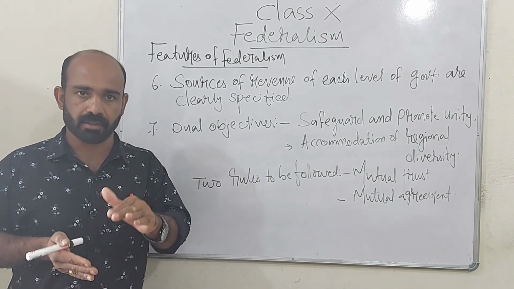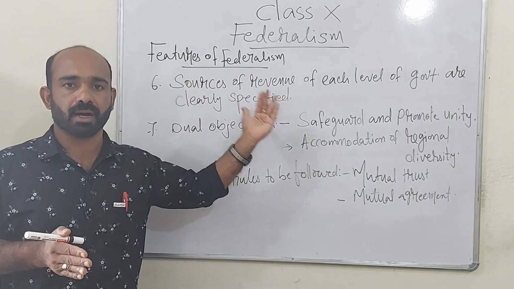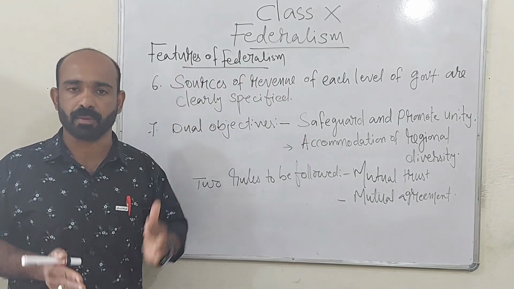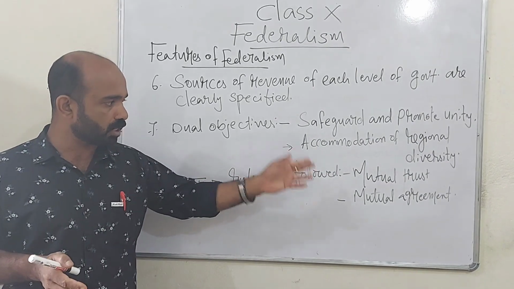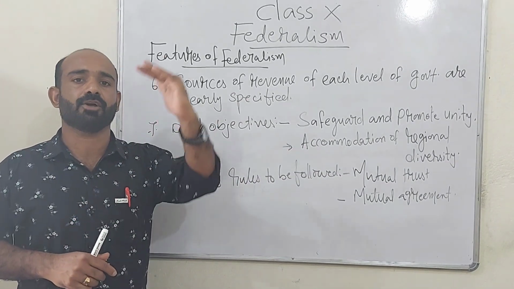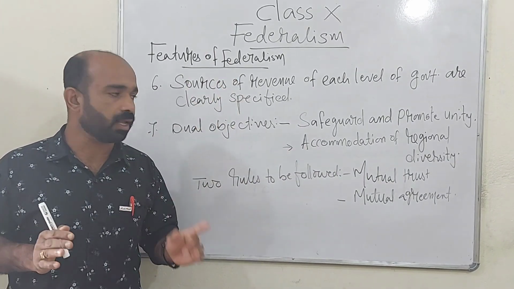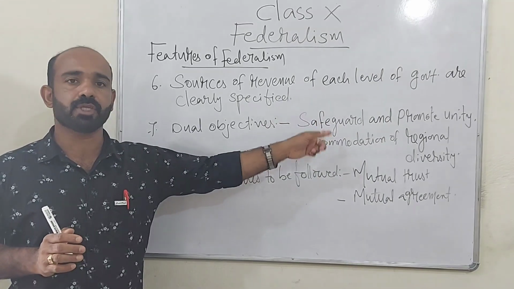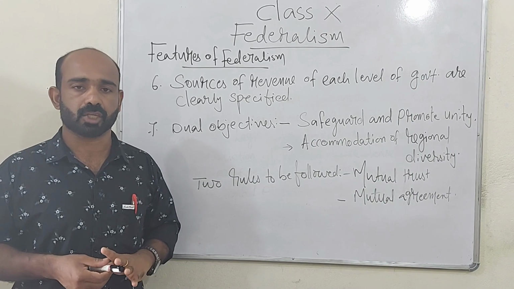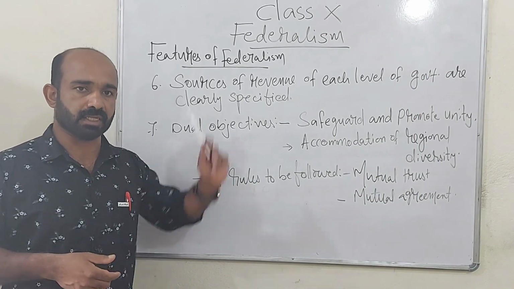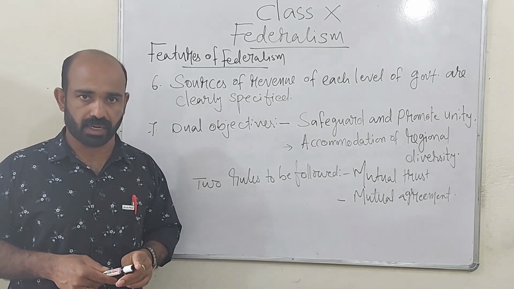And mutual agreement. Some powers are for central government, some powers are for state government. This mutual agreement and mutual trust should be there between central government and state governments. Then only these two aims can be achieved. Then only a federal government can be a successful government. These are the 7 features of federalism.